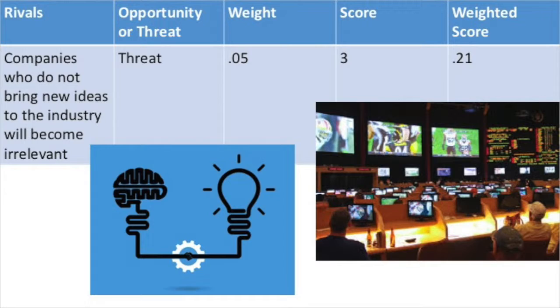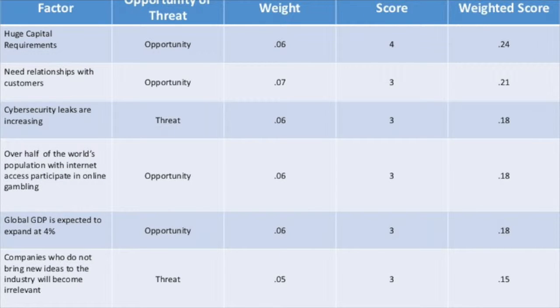The previous 6 factors were those that had the highest weighted score in our external factor evaluation. That being said, there are many factors that will affect Scientific Games, and these are the ones that Scientific Games is doing the best at handling. This is why many of the weights of the factors are low, as we spread the weight of 1 throughout 25 factors. Many of the factors we took into account had an equal impact on Scientific Games and the gambling industry, but these 6 were the ones that Scientific Games has reacted to in the best ways.